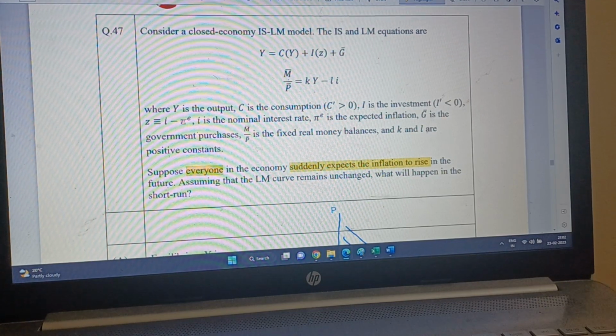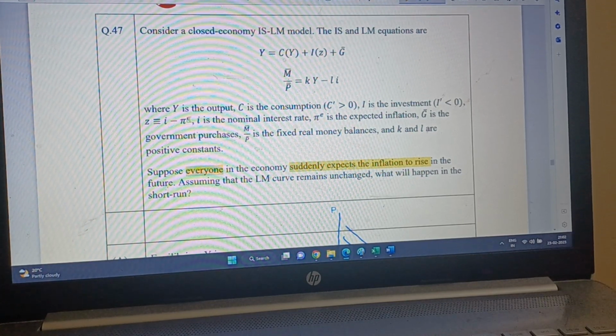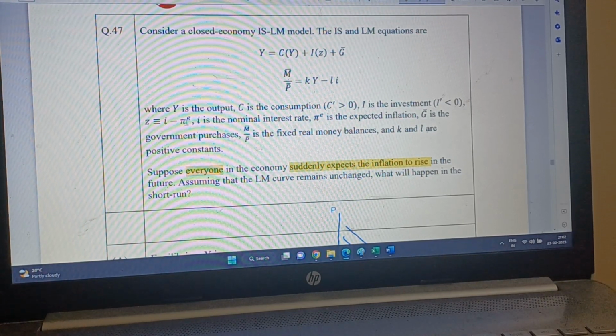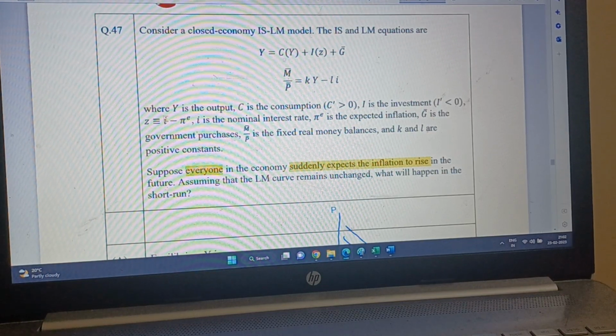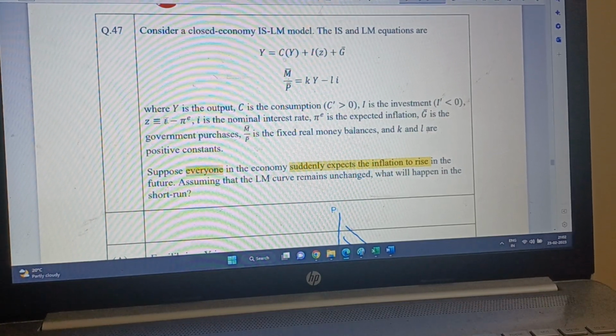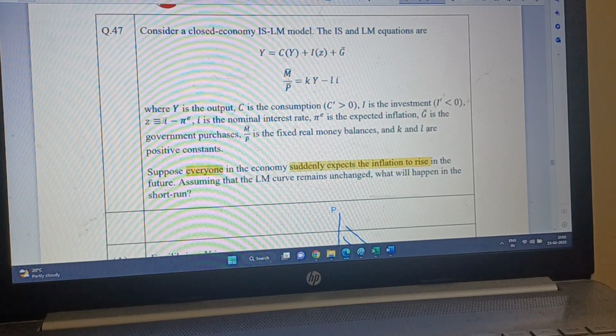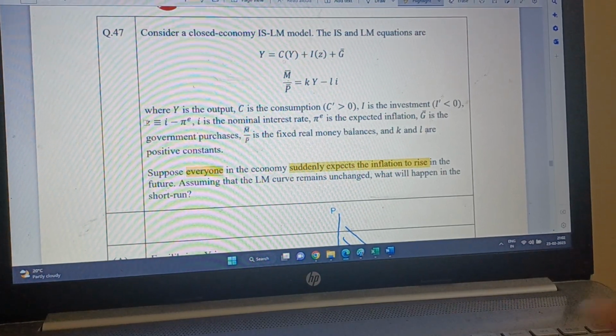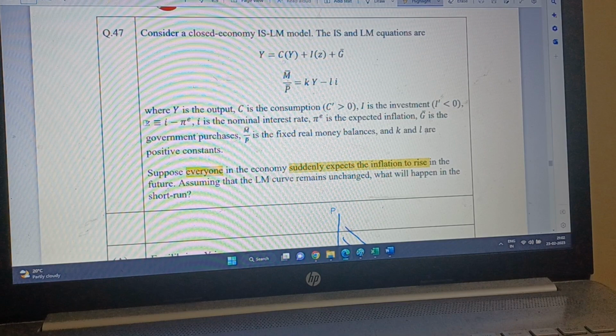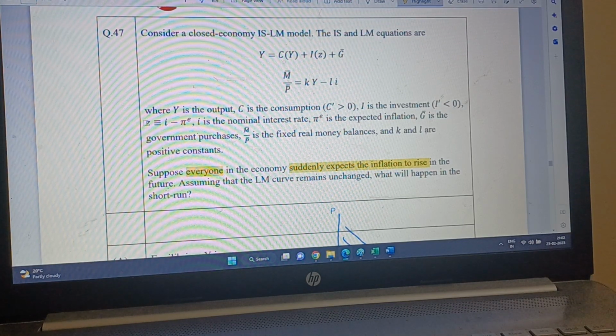Since expected inflation is now 5% more than before, I raise nominal interest also by 5%, and nobody can stop them. So banks will raise nominal interest. Then the real interest rate will not be really lower, even in the short run.